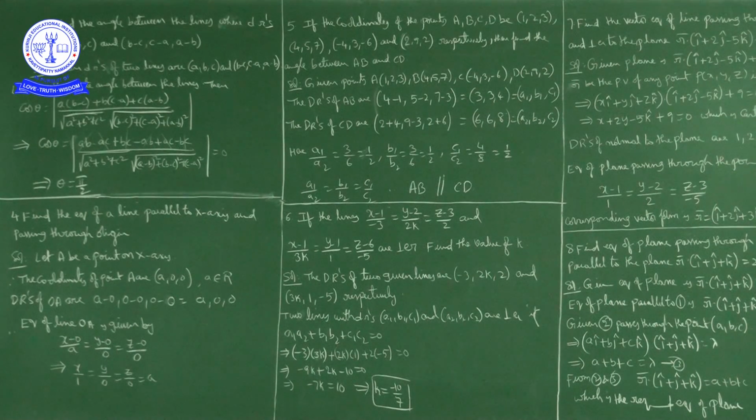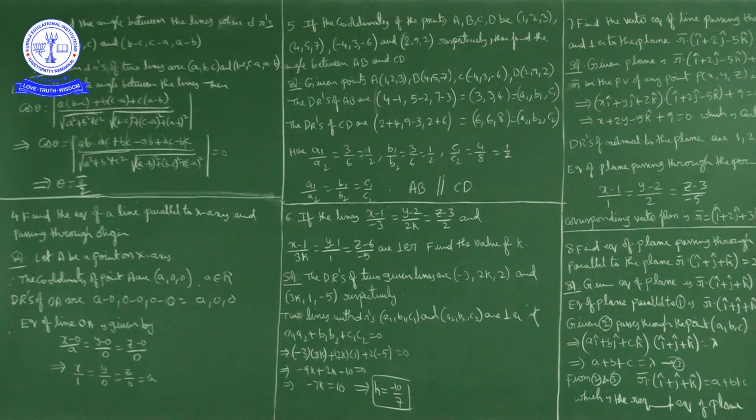Now, how will you get the direction ratios of AB? Point minus point always gives direction ratios. Suppose A is (x1, y1, z1) and B is (x2, y2, z2). The direction ratios of AB are x2 minus x1, y2 minus y1, z2 minus z1. So here the direction ratios of AB are 4 minus 1, 5 minus 2, 7 minus 3, which is 3, 3, 4. Here I will consider them as a1, b1, c1.